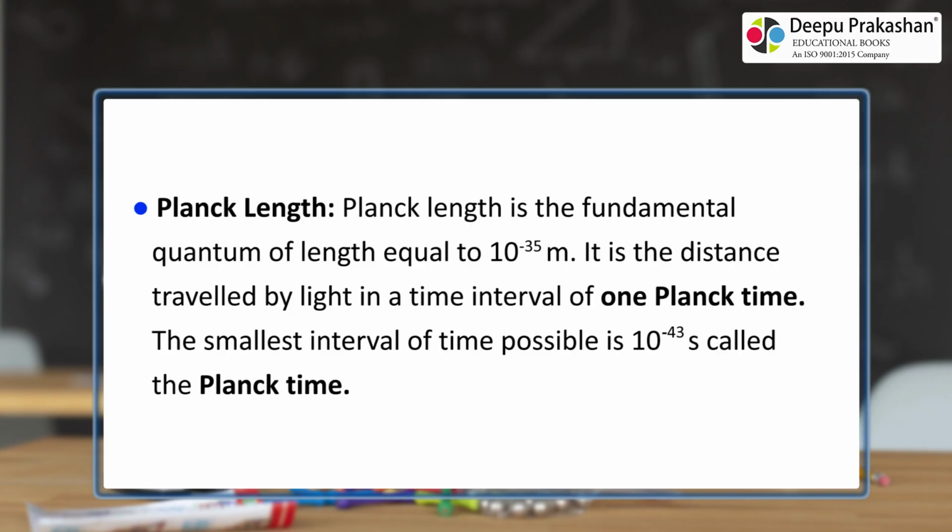Planck length. Planck length is the fundamental quantum of length equal to 10 powers -35 meters. It is the distance travelled by light in a time interval of 1 Planck time. The smallest interval of time possible is 10 powers -43 s called the Planck time.